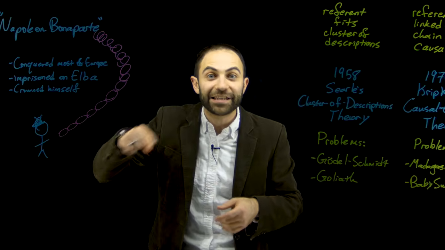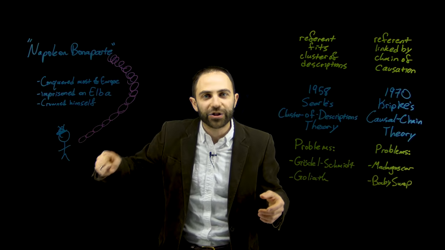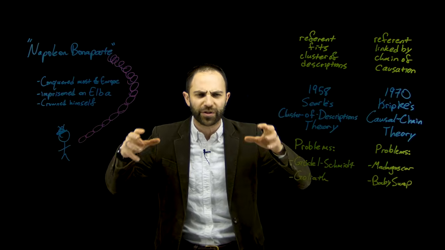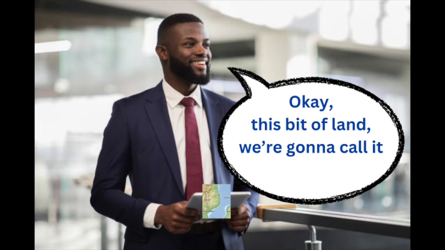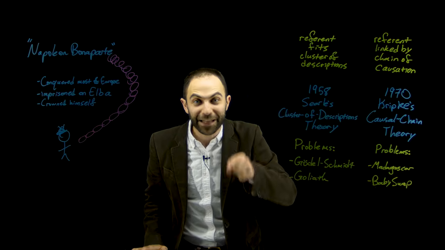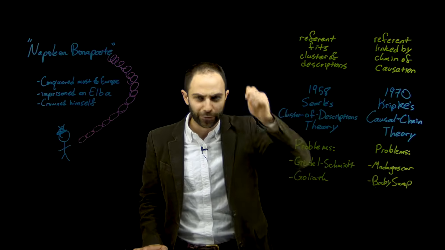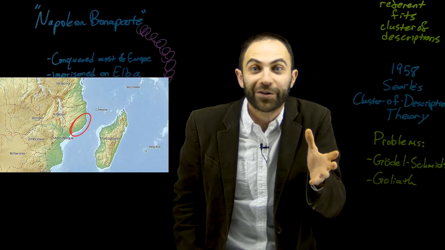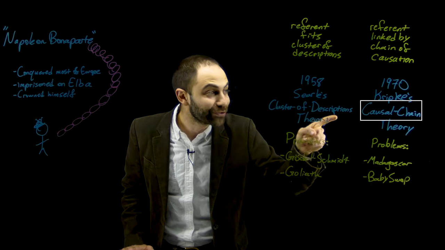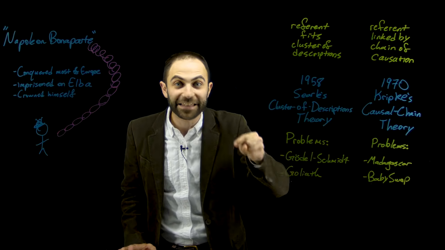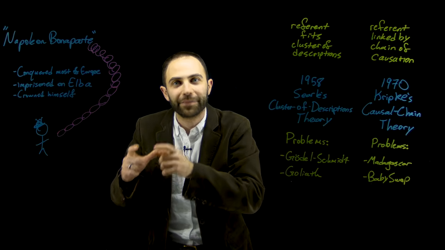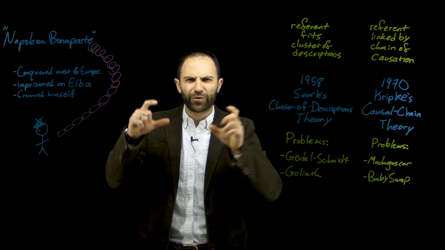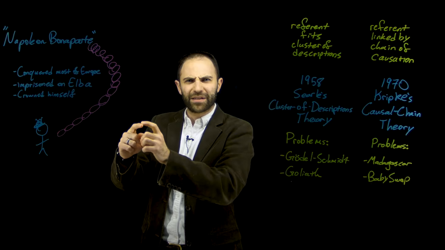So that link in the chain is preserved, and that link in the chain goes all the way back to the initial dubbing or baptism ceremony where someone said, okay, this bit of land, we're going to call it Madagascar. Except that bit of land that was named officially, or dubbed, Madagascar at some point in the past, we don't know how far back, was on the African mainland. The causal chain of Kripke's theory leads back to a piece of the African mainland. So Kripke's theory has to say that Madagascar, the name, refers to this area in Mozambique, but it doesn't.